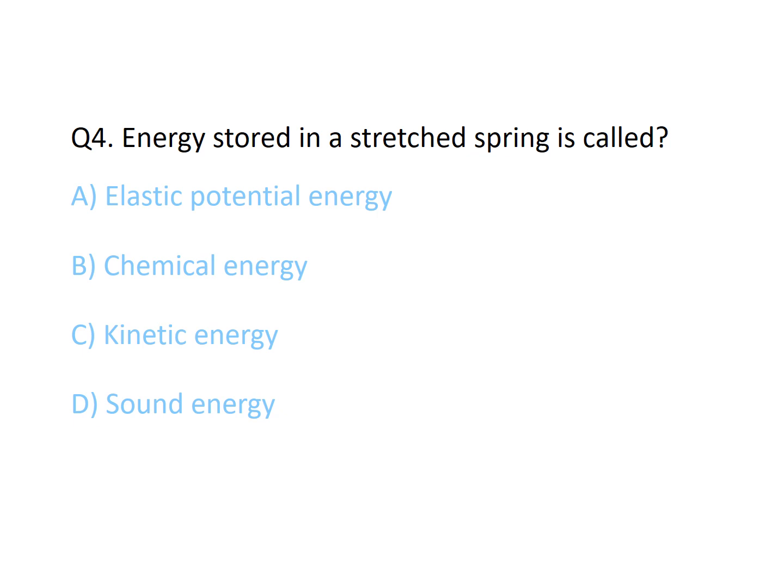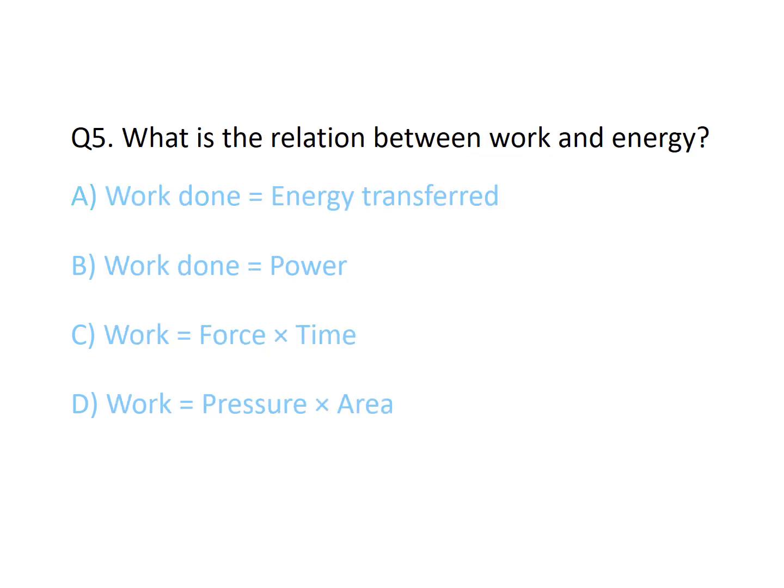Fourth one, energy stored in a stretched spring is called? The correct option is A, elastic potential energy. Fifth one, what is the relation between work and energy? The correct option is A, work done equal to energy transferred.